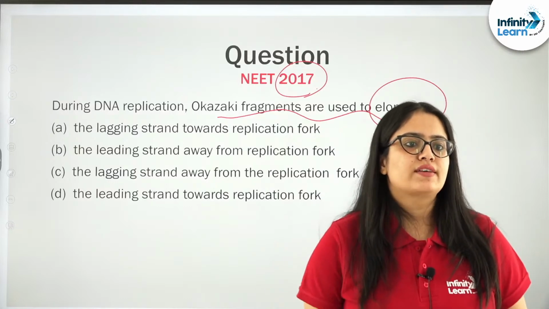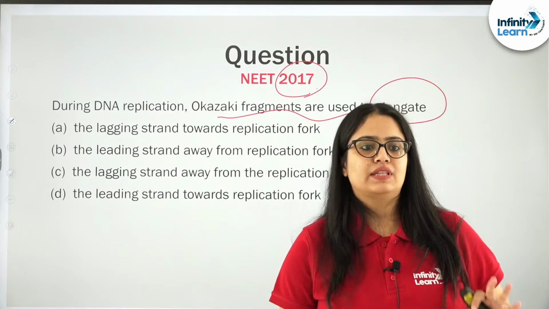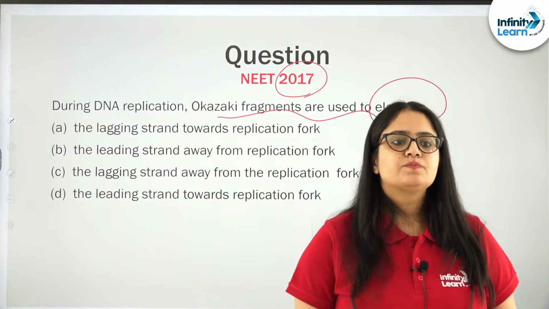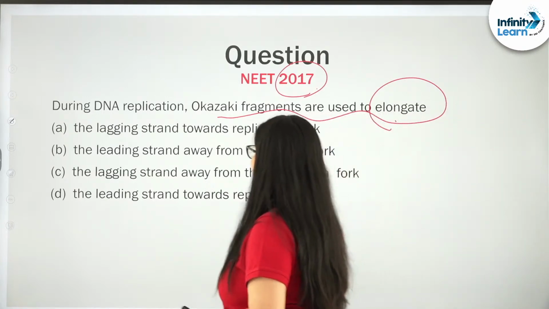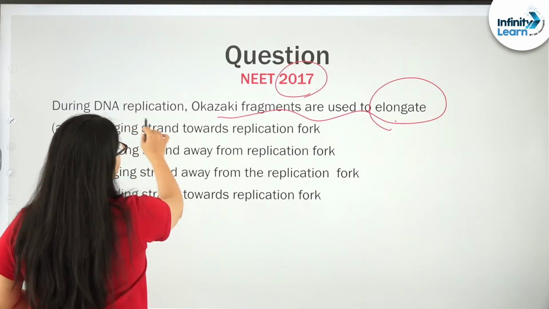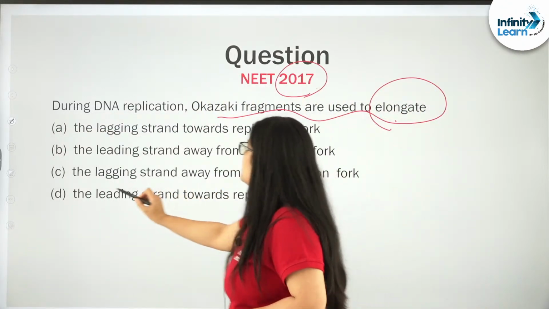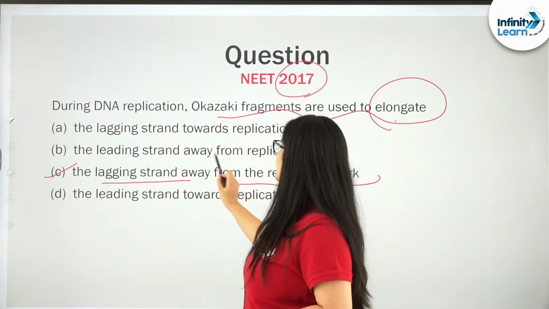Safura, I want you to try this. Shubika, if you are there, Sunil, if you are there, please try. Give it a try. It is a good question, in fact. So, the answer is very simple, the lagging strand. During DNA replication, Okazaki fragments are used to elongate the lagging strand away from the replication fork.